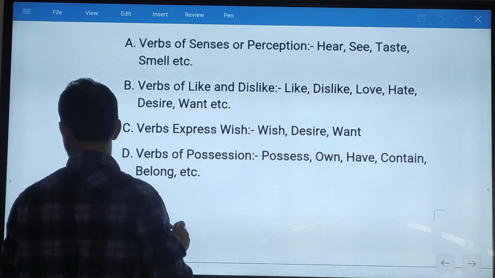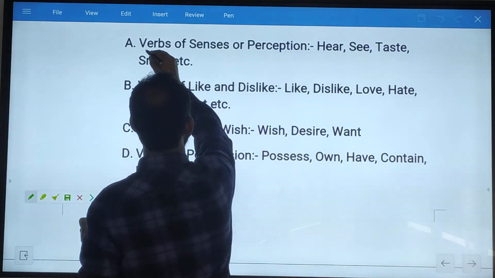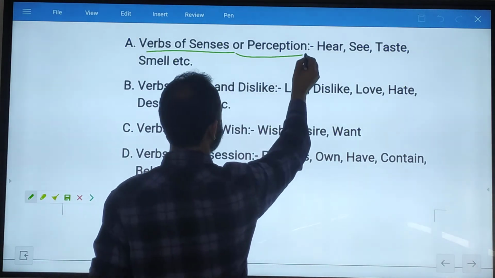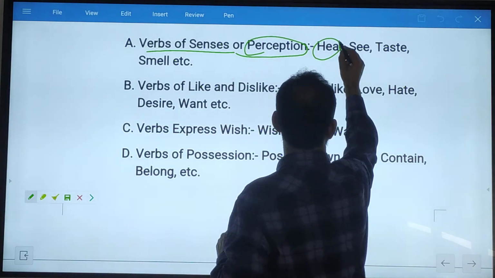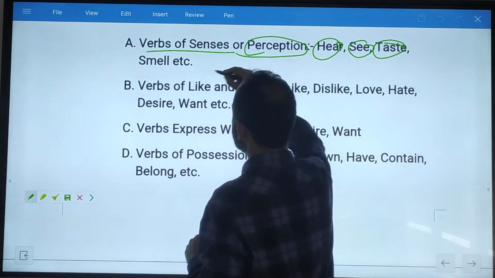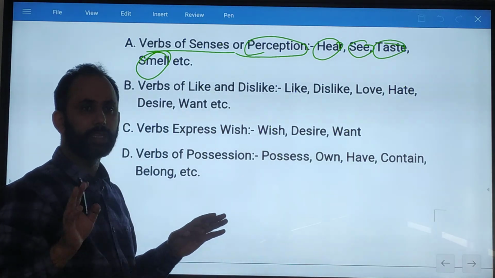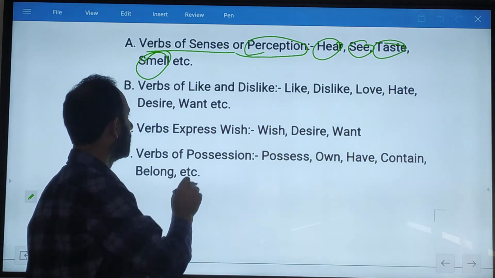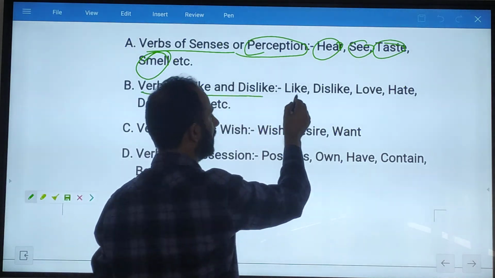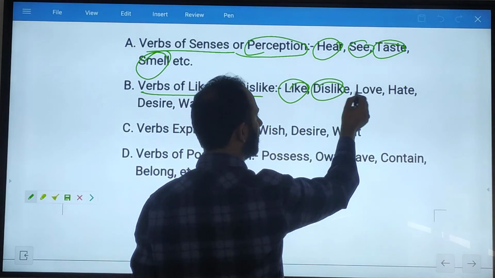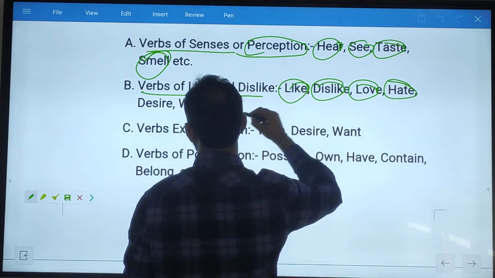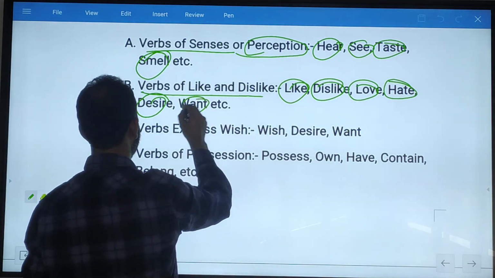Number 1, verbs of sense perception, that is hear, see, taste, smell. We don't use present continuous with these verbs. Verbs of like and dislike, for example, like, dislike, love, hate, desire, want.